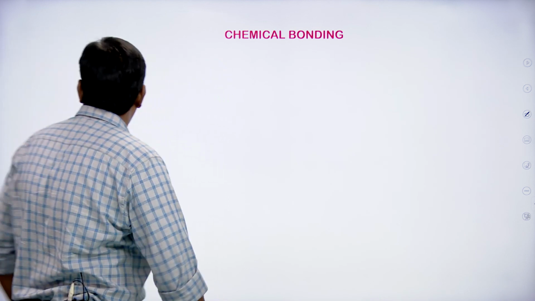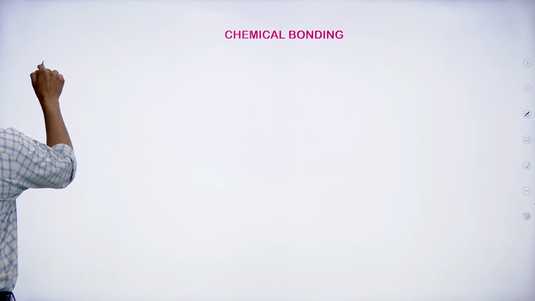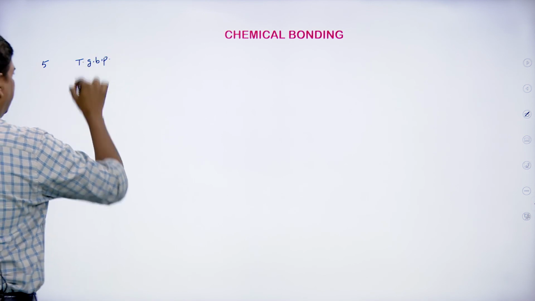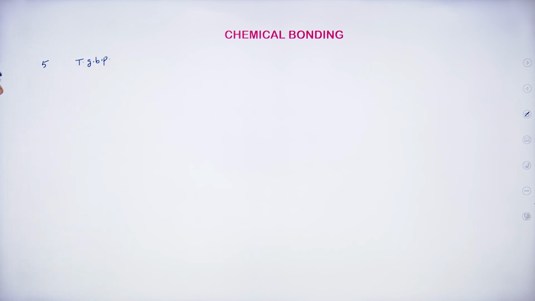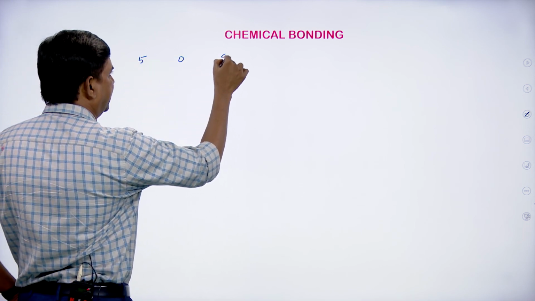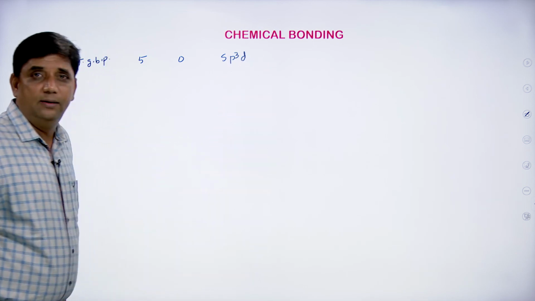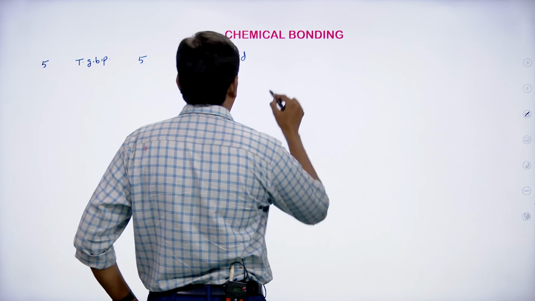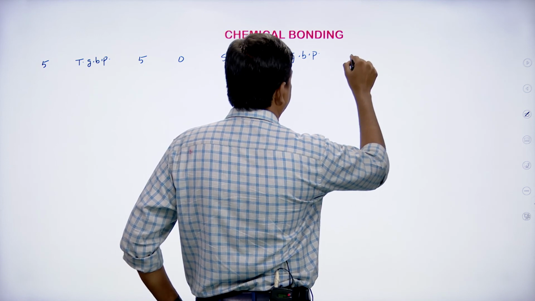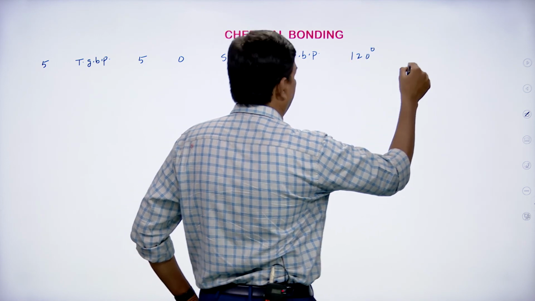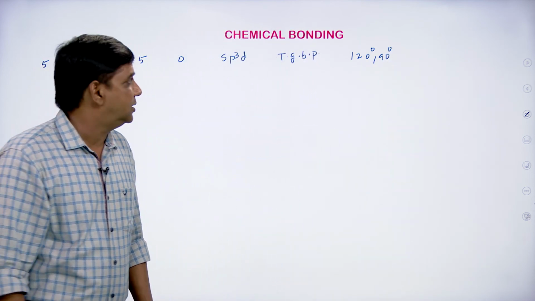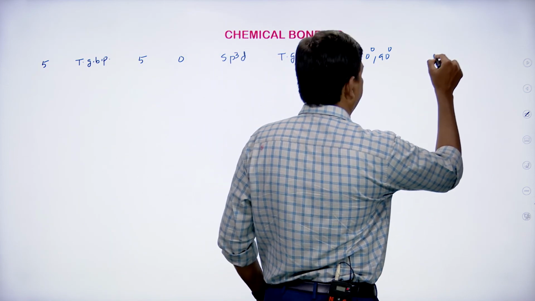Now, 5 electron pairs you take. Then shape expected is trigonal bipyramid. This is called TBP, means trigonal bipyramid. And number of bond pairs are 5, lone pairs are 0, hybridization is sp3d. Then all the bond pairs of electrons, shape obtained is also trigonal bipyramid. And bond angle is 120 degrees and 90 degrees. Equatorial position 120 and axial position 90 degrees, and example is PCl5.